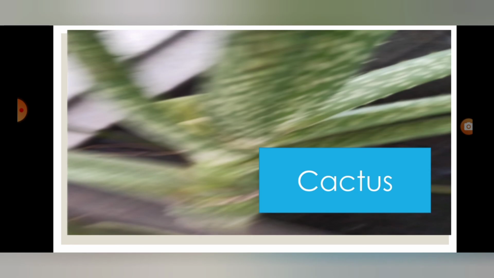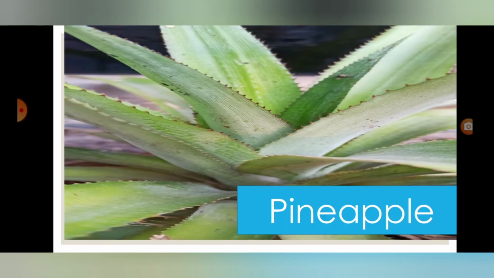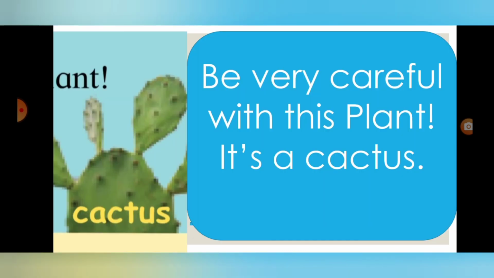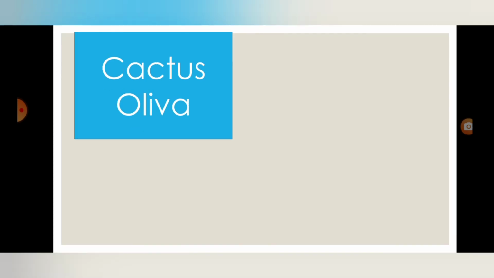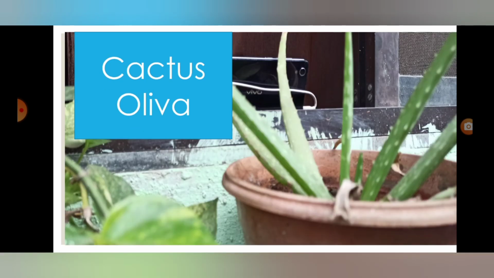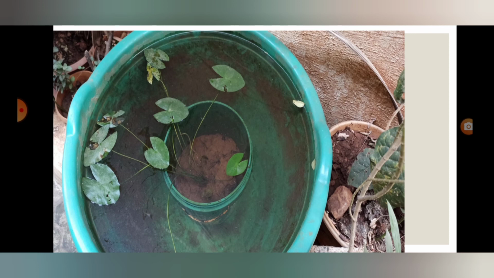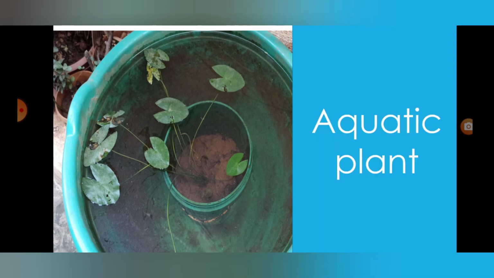Now we see cactus, pineapple. Be very careful with this plant. It's a cactus. What is it? Cactus. It has many thorns. The thorns can prick you. So cactus, and aloe vera types. And this, what is it? Water plant, meaning aquatic plant. Its name is lotus.